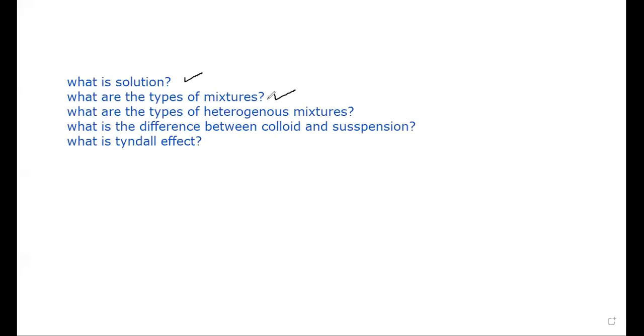For example, once you look at a salt solution, that is a homogeneous mixture. While in a heterogeneous mixture, you could distinguish its components, and you find that they have different components once you look at it. For example, when you put sand in water, you could easily distinguish between the sand and the water. So like this, we have homogeneous mixtures and heterogeneous mixtures.